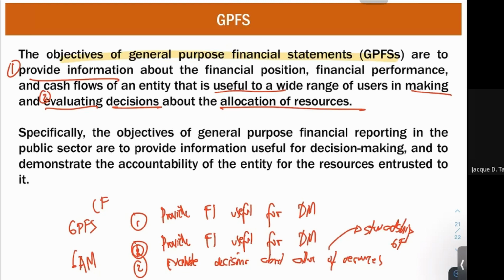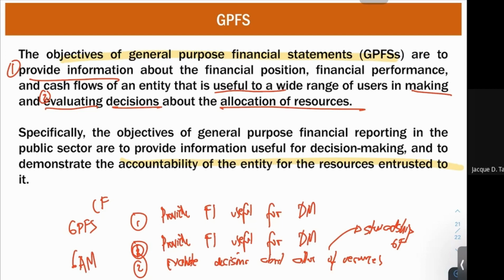Specifically, the objectives of general purpose financial reporting in the public sector are to provide information useful for decision making and to demonstrate accountability of the entity for the resources entrusted to them. Again, this is because of its stewardship of the government funds.